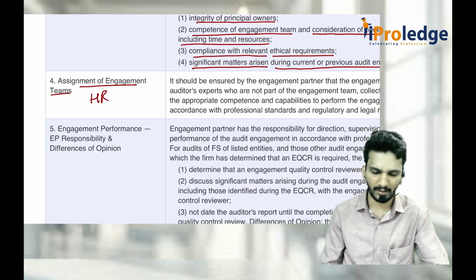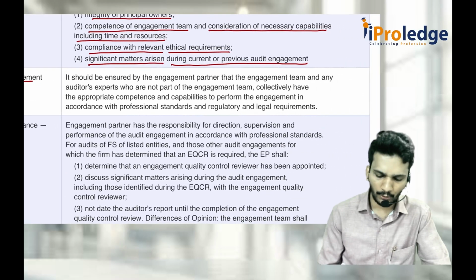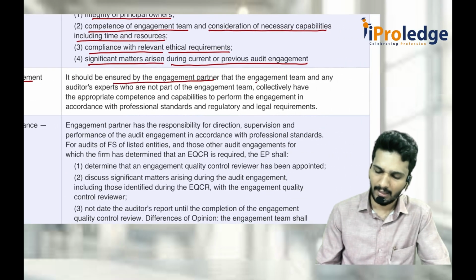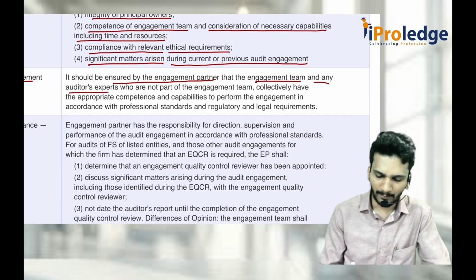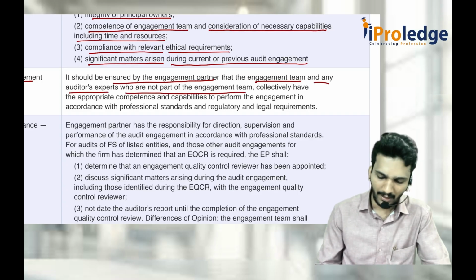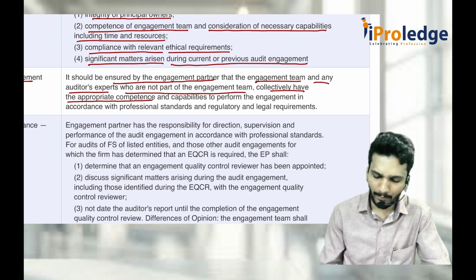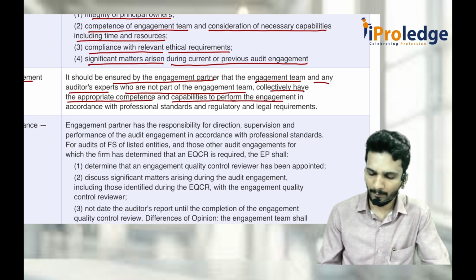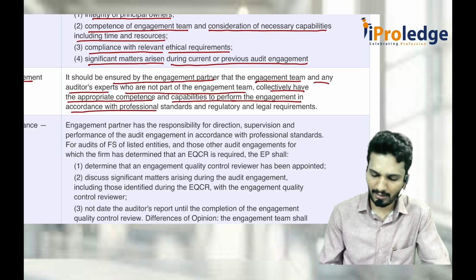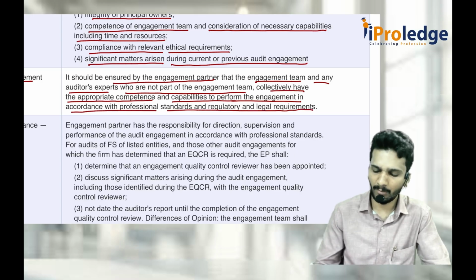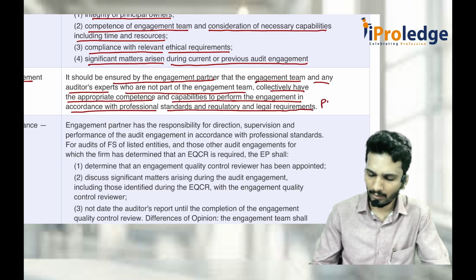SQC1 calls it human resource, here it is engagement team. So it should be ensured by the engagement partner that the engagement team and any audit experts who are not part of the engagement team collectively have the appropriate competence and capability to perform the engagement in accordance with professional standards and regulatory and legal requirements, PLR requirements.